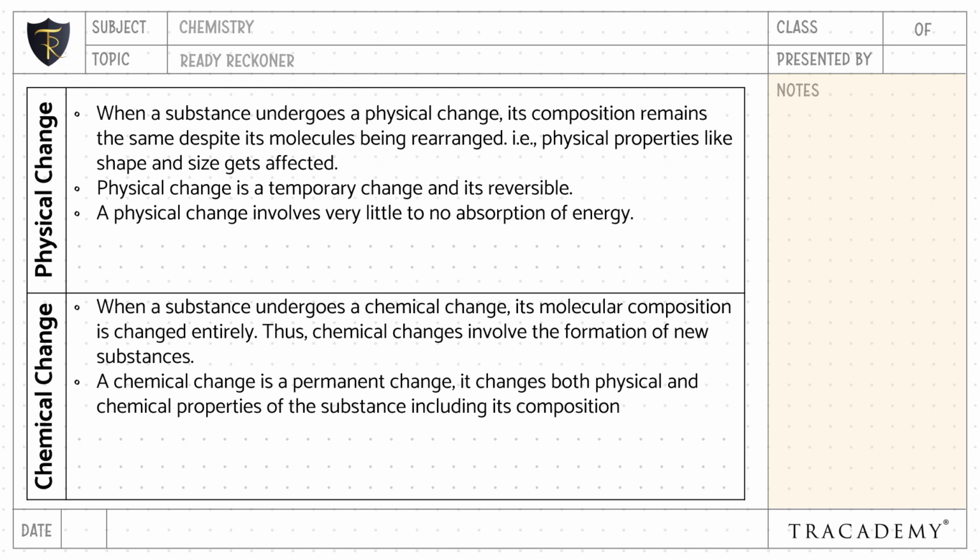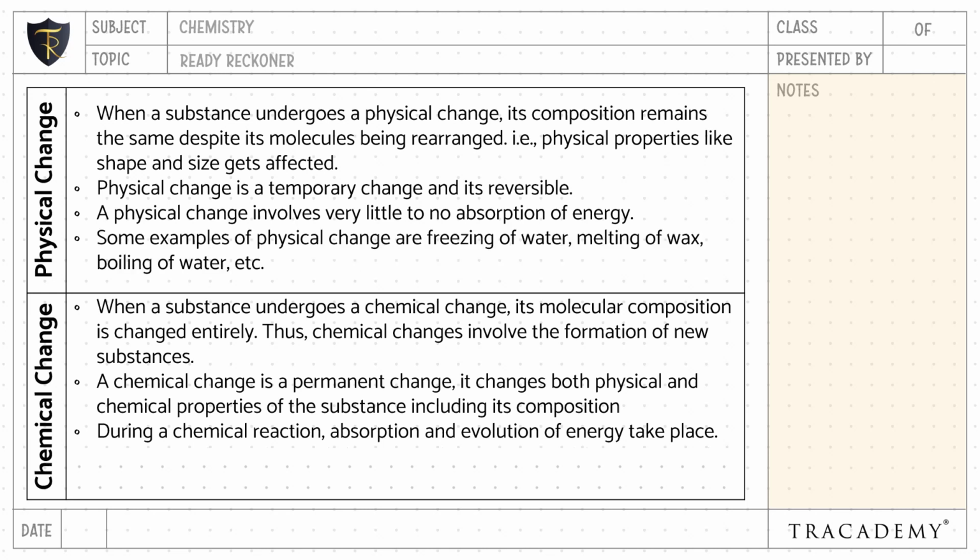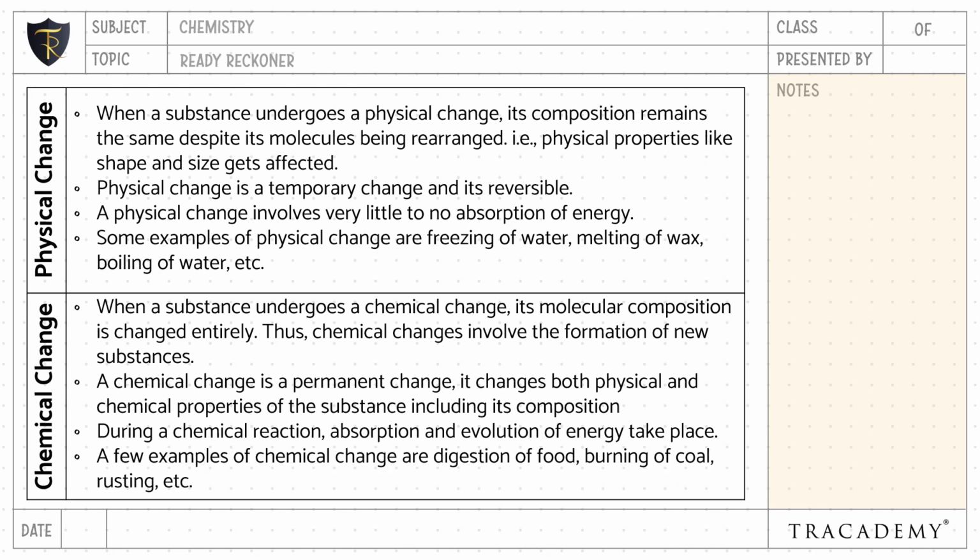A physical change involves very little or no absorption of energy, whereas a chemical change involves absorption and evolution of energy during a chemical reaction. Some examples of physical change are freezing of water, melting of wax, boiling of water, etc. Examples of chemical change include digestion of food, burning of coal, rusting, etc.